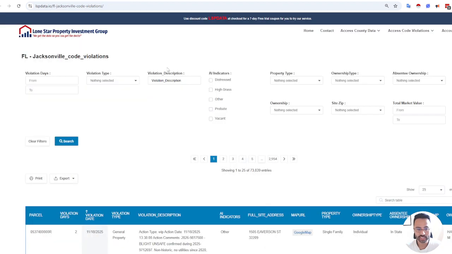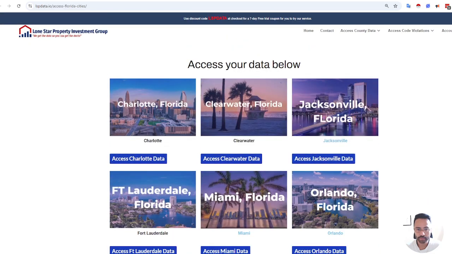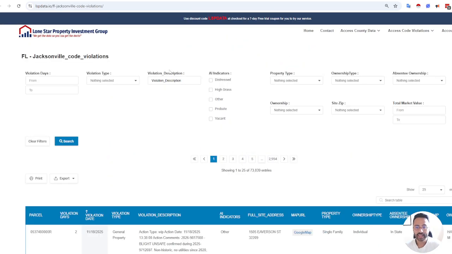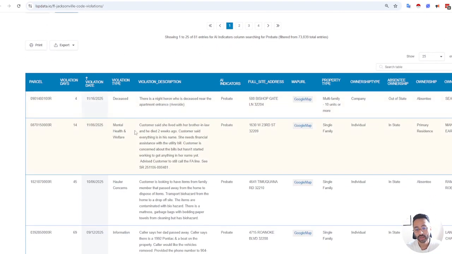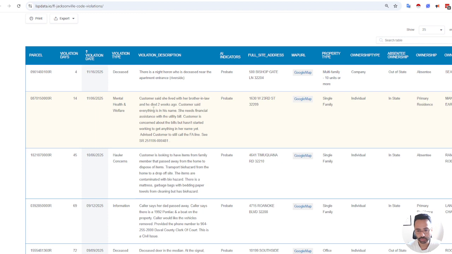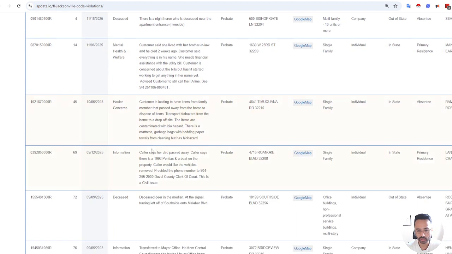And for each city, we're nationwide, but in this case, what we did is prompt the AI to look at a lot of the violation descriptions or complaint notes, and that's how we're able to flag certain indicators. So if we wanted to search for, say, probates, in which an individual has passed away, we can see that a person mentioned that someone passed away, etc.